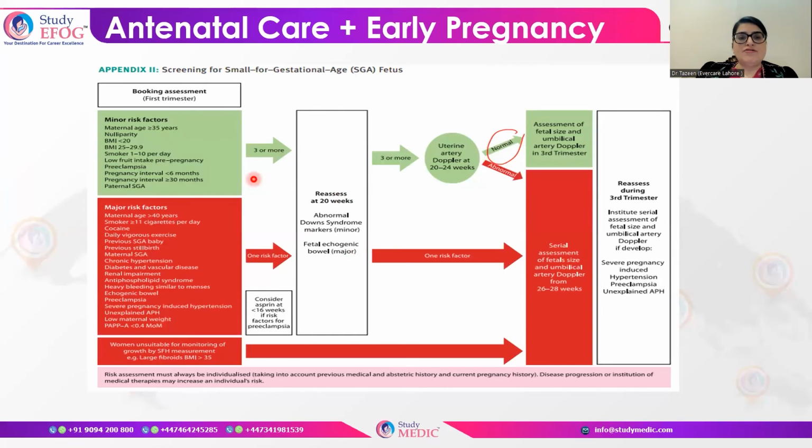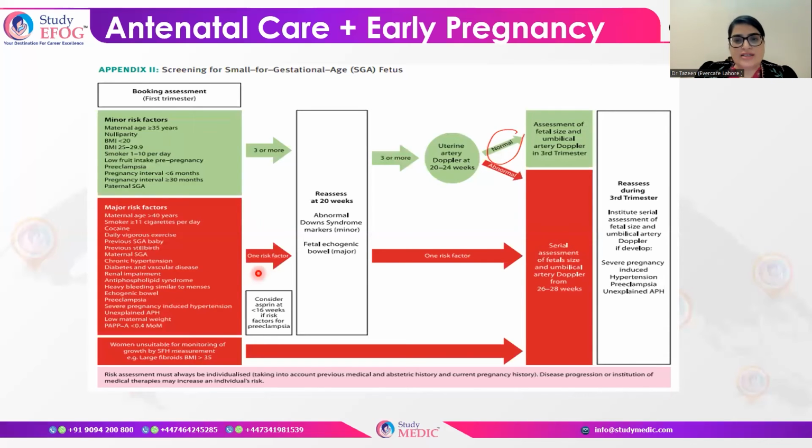Okay, so if three or more risk factors are there, you have to do the uterine artery Doppler at 20 to 24 weeks of gestation. If it is normal, you will do the assessment of fetal size and umbilical artery Doppler in the third trimester. And if it is abnormal, you will do the serial assessment of fetal size and umbilical artery Doppler from 26 to 28 weeks of gestation. Okay, so this is actually about minor risk factors.